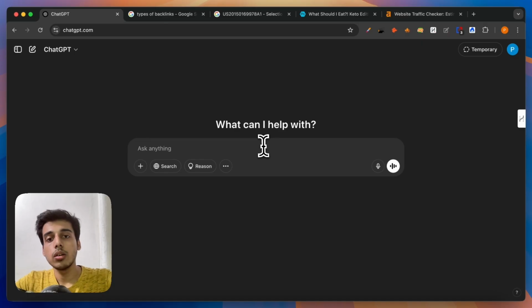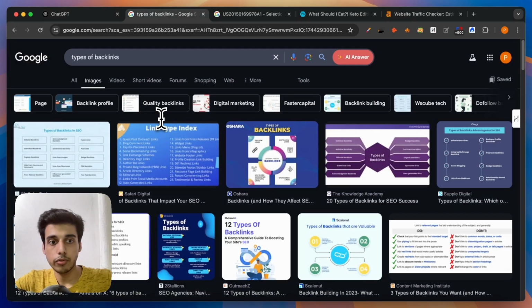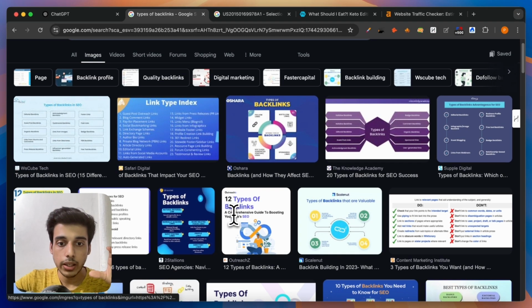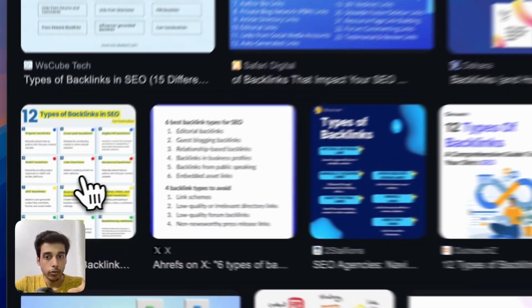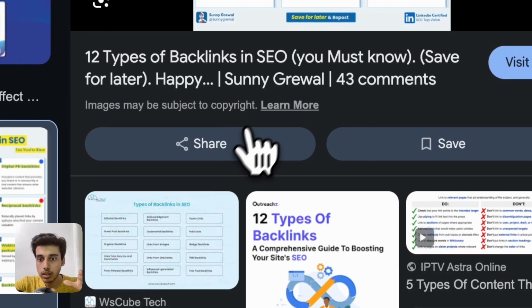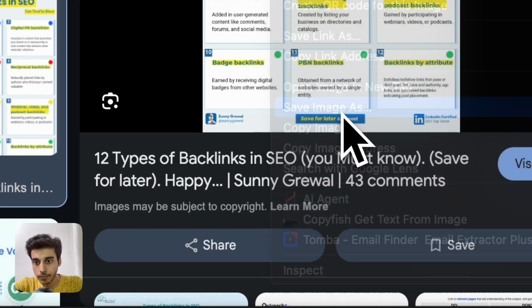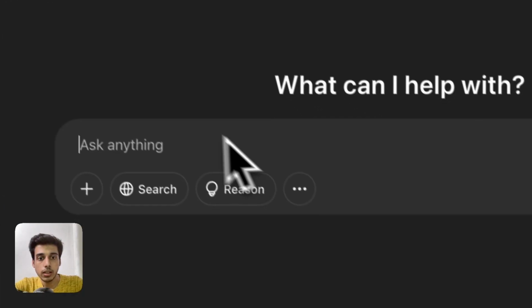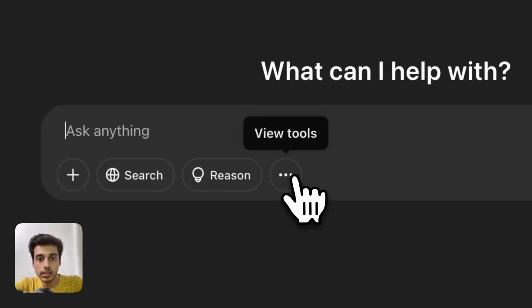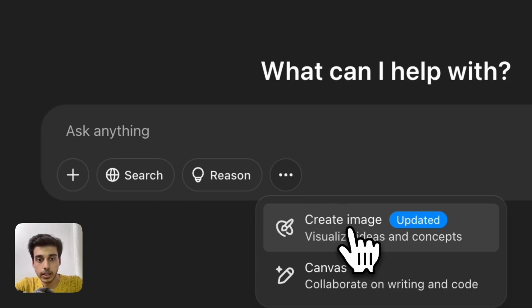So to make this work, I'll just try searching for an infographic on Google as a reference point, and I will make use of any one of the infographics. Like this one looks really good. So what I'll do is I'll download this and I'll come back to ChatGPT. Here, I'll click on these 3 dots and click on create image.